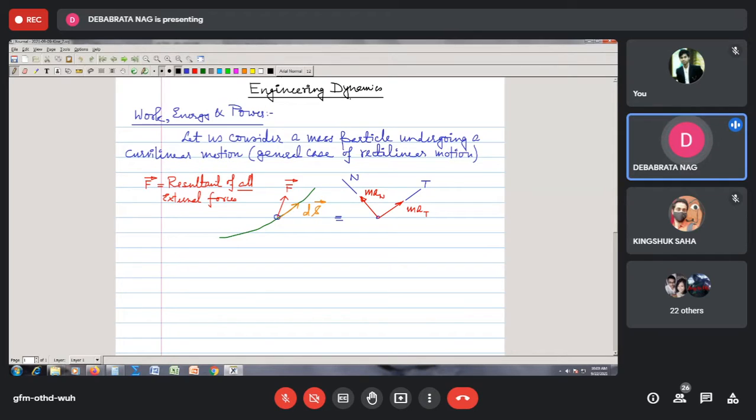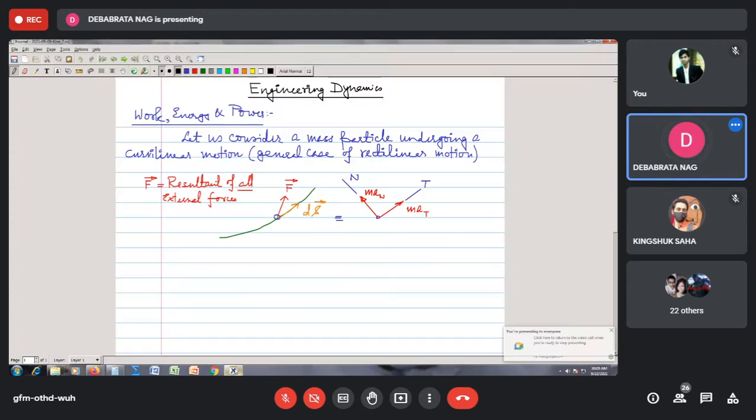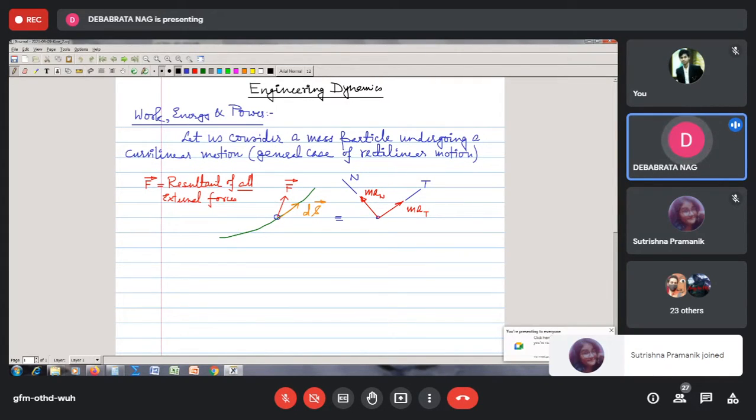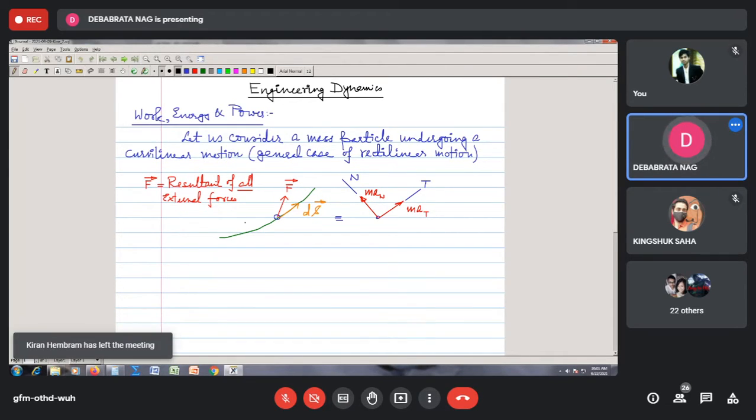This thing is of course particle related. So engineering dynamics means that we are studying particle dynamics. So we see that this is basically a particle. Suppose we consider a mass particle which is moving along a curvilinear path. Now, this is a curvilinear path. I could have taken this to be a rectilinear path as well, but the rectilinear case would have been the more specific case. So that's why we take up the more general situation, and that more general situation is this curvilinear path.